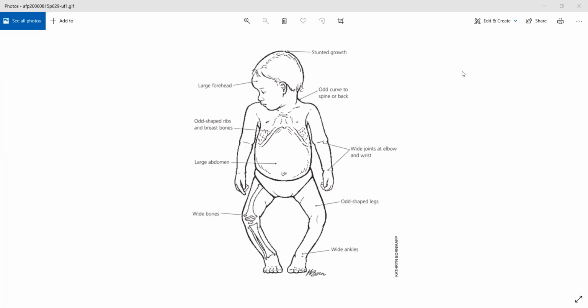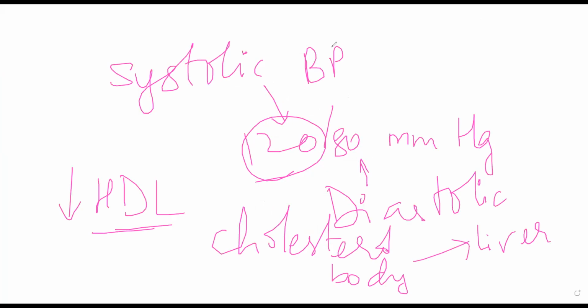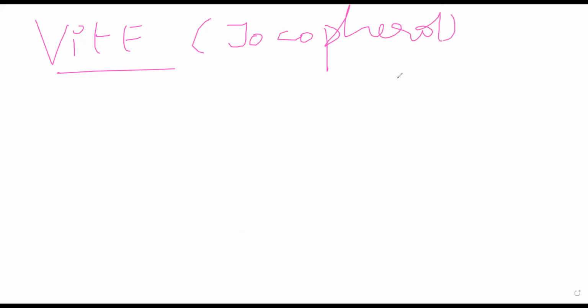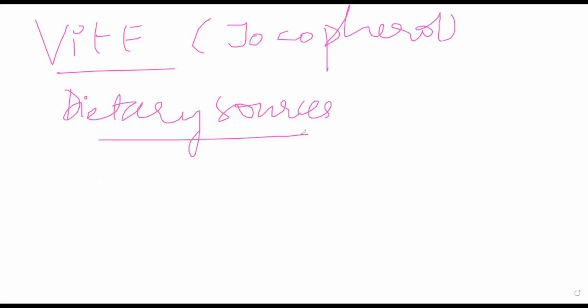Now coming to the next type of vitamin, we have vitamin E. So what is vitamin E called? What do you call it? Any guesses? Tocopherols. Correct. So this is called tocopherol. Good. Now dietary sources of vitamin E. Oil. What oil? Sunflower oil. Okay. When you say oil, I understood, but you don't just go and drink the oil.